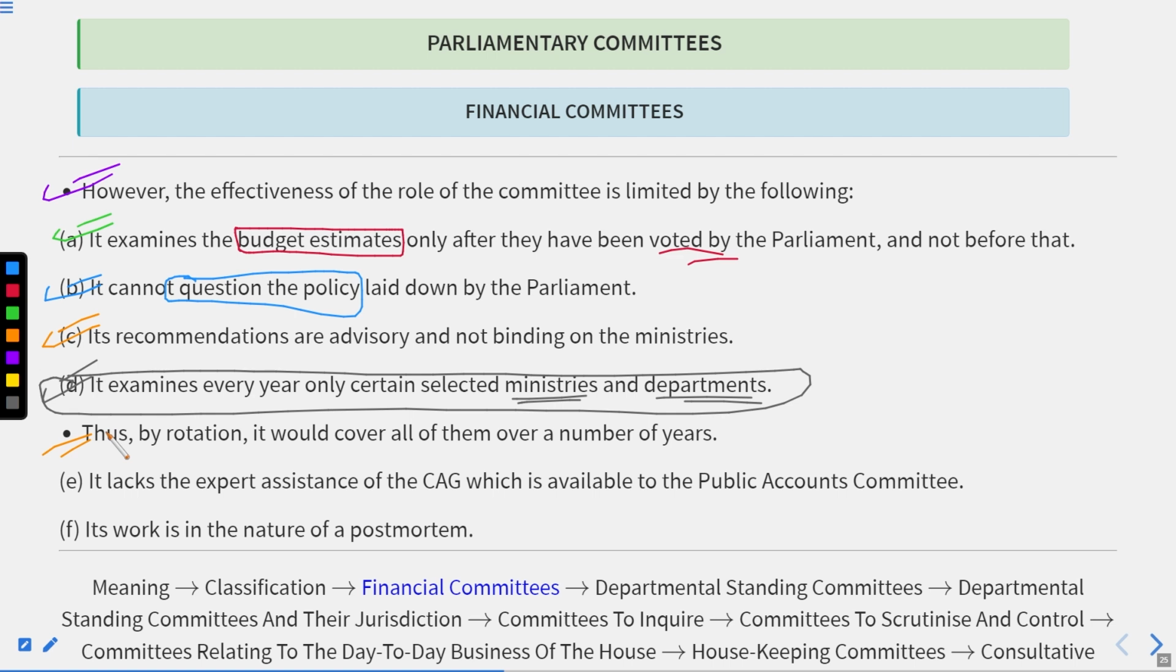Okay, so on the basis of this rotation, it would cover all of them, but over a number of years, not in the same year. So it will take a long time.